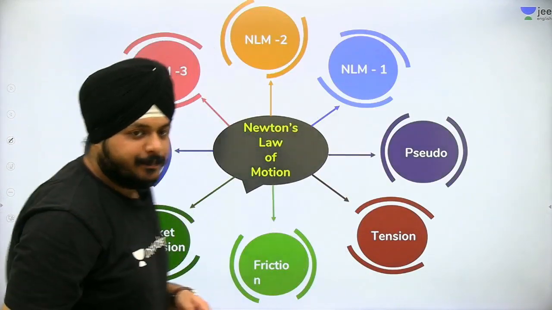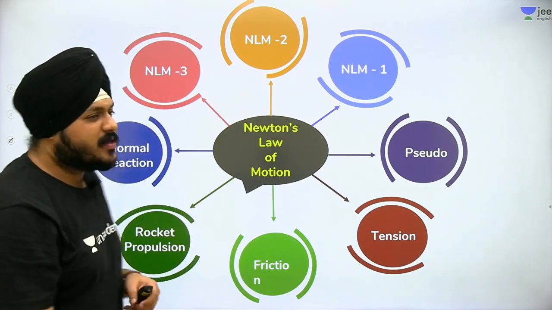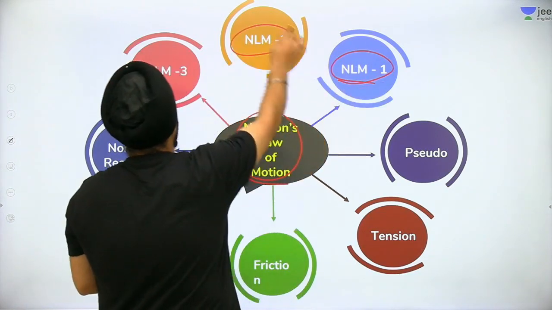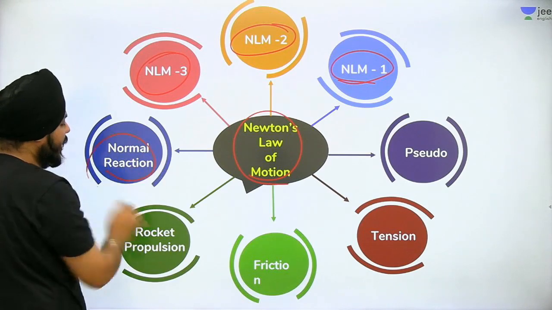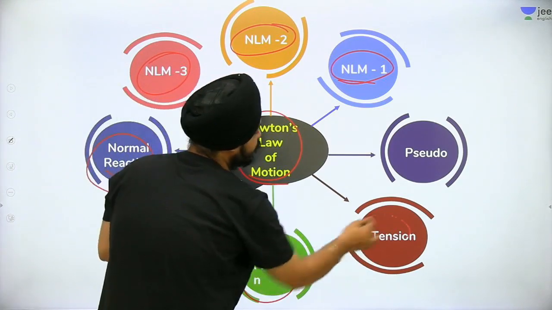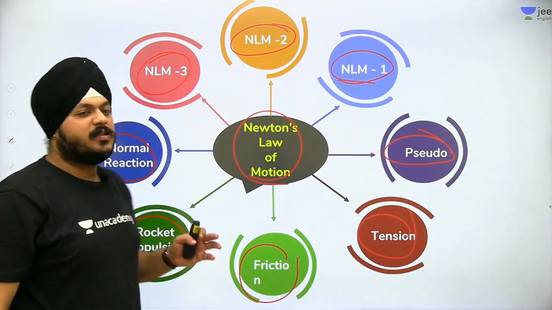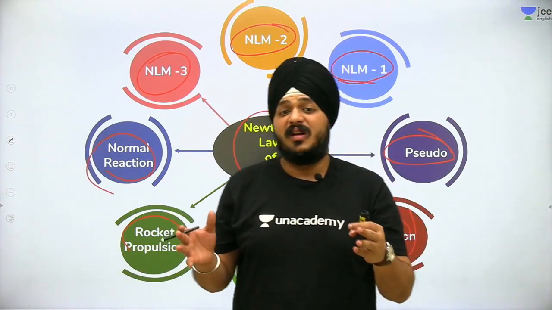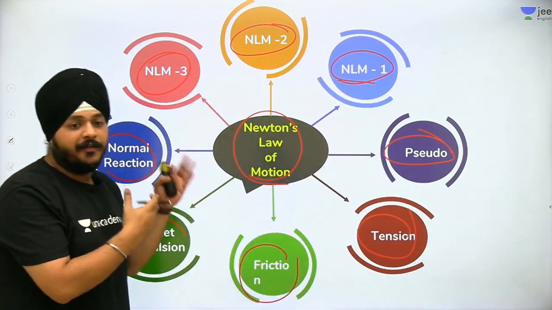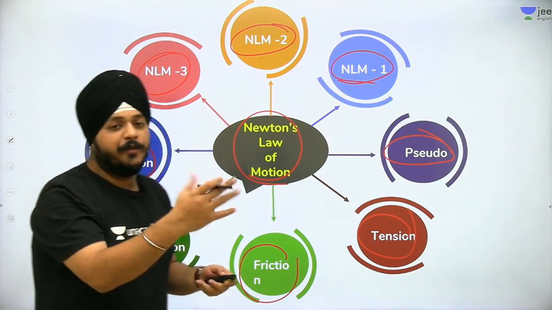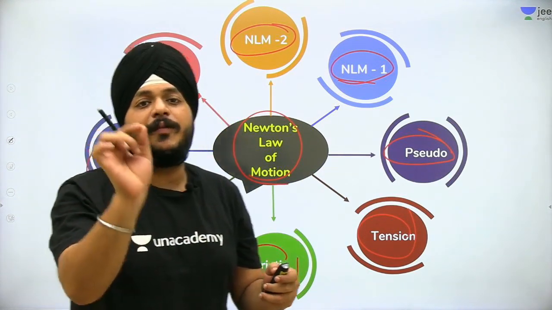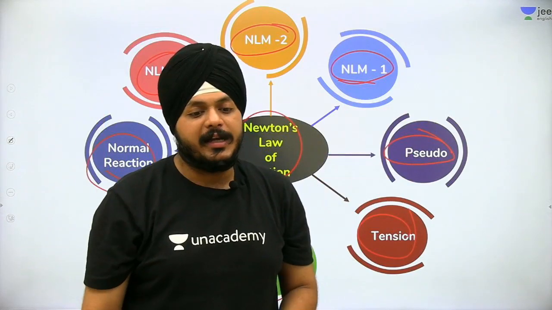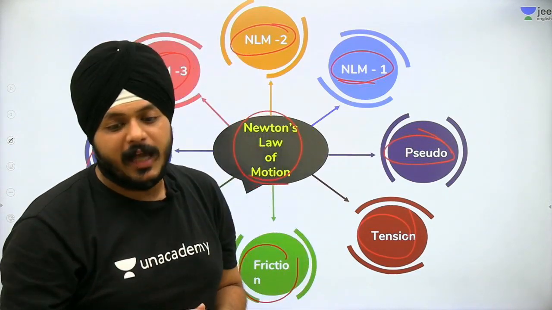Okay guys, moving forward. See, Newton's laws of motion. You can see there are lots of topics related to Newton's laws of motion. The first one is Newton's first law, the second law, the third law. The next ones are the normal reaction, the friction and tension and the pseudo force. This is a glimpse of the entire chapter. It is only the teaser. Now moving forward, we will bifurcate each and every part of Newton's laws of motion one by one, and we will have a final glimpse of the entire chapter.